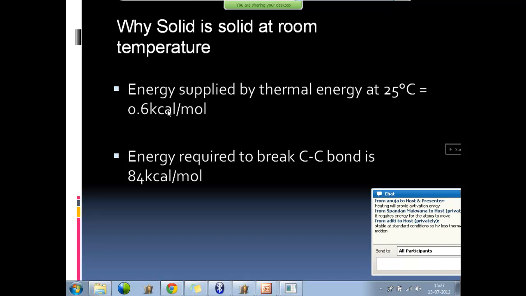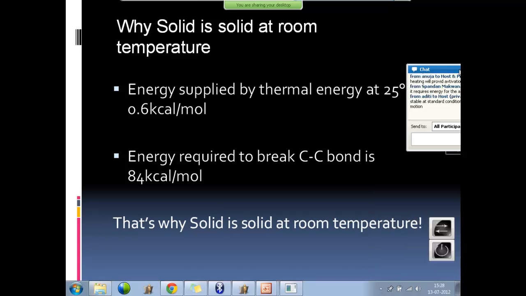They collide or hit and give that much energy. The energy required to break a carbon-carbon single bond is 84 kilocalorie per mole. How many times more? Almost 150 times more, right? That means you need to raise the temperature, maybe to 80 or 90 degrees Celsius, to break that bond. Okay, this is the reason.